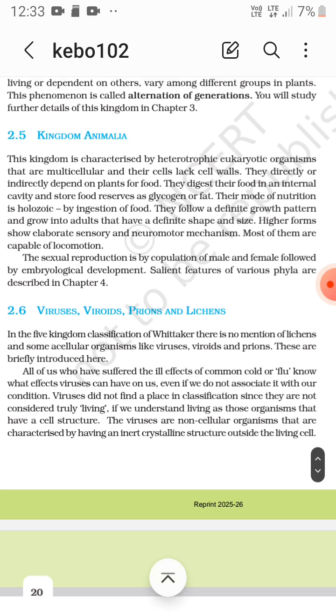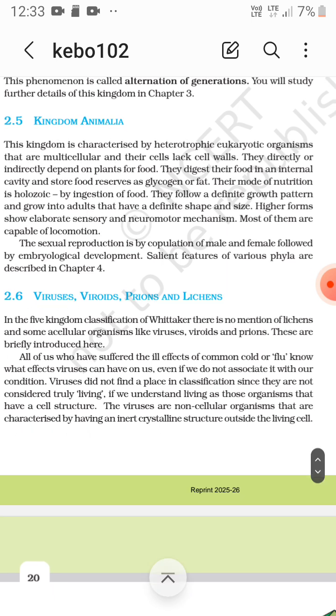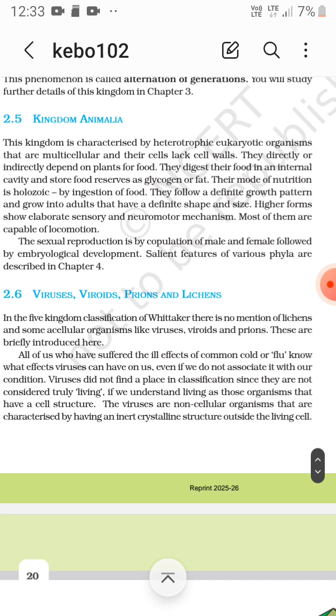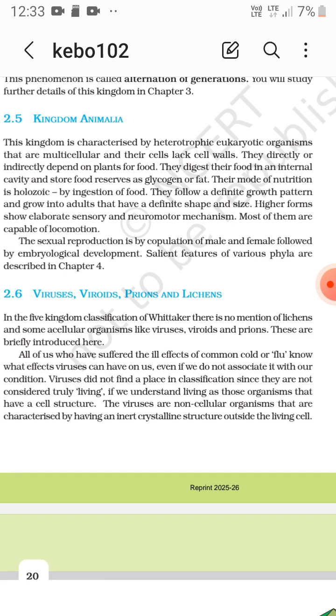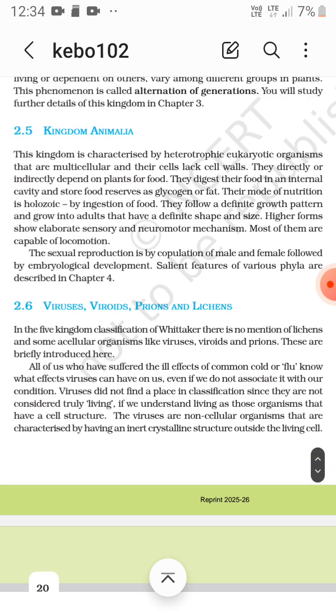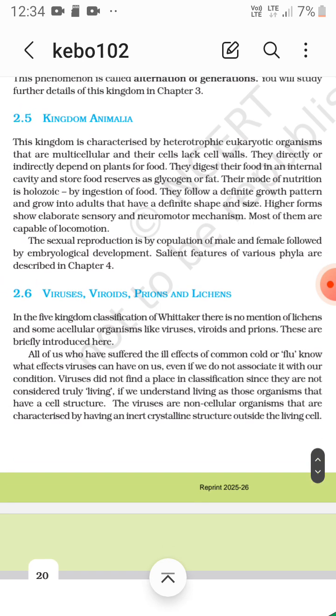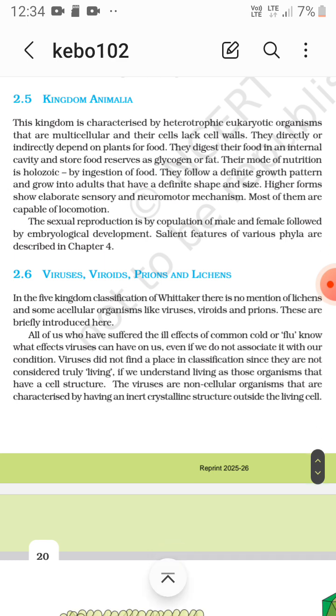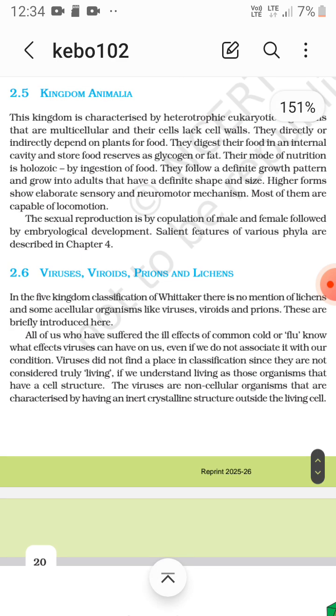Now kingdom Animalia. It is characterized by heterotrophic eukaryotic organisms that are multicellular and their cells lack cell walls. They directly or indirectly depend on plants for food. They digest their food in an internal cavity and store food reserves as glycogen or fat. So stored food reserves are glycogen and fat in animals.